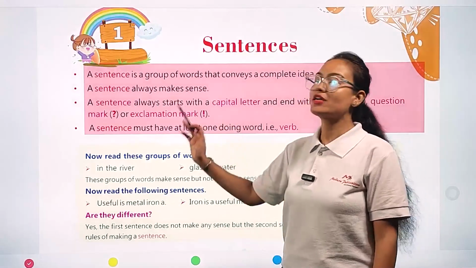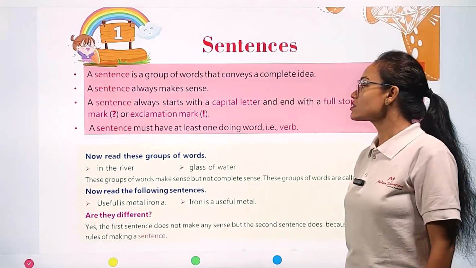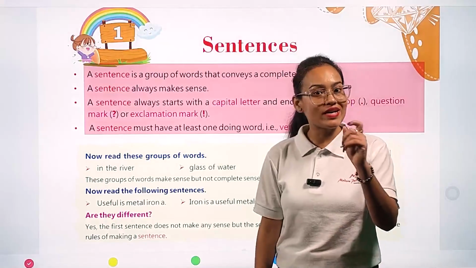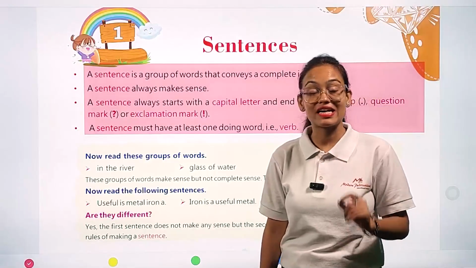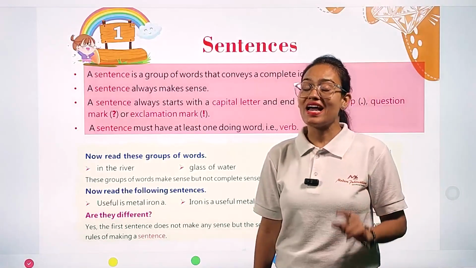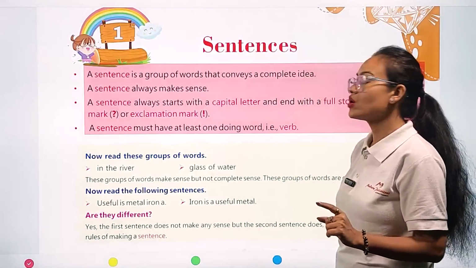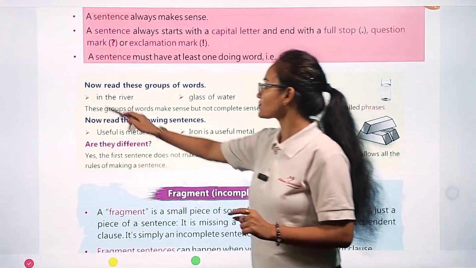These three punctuation marks always come at the end of the sentence. Then a sentence must have at least one doing word, that is a verb. It is a mandatory rule that if you say your sentence is making sense, you have to add at least one action performing word, that is a verb. So this is all about sentence.